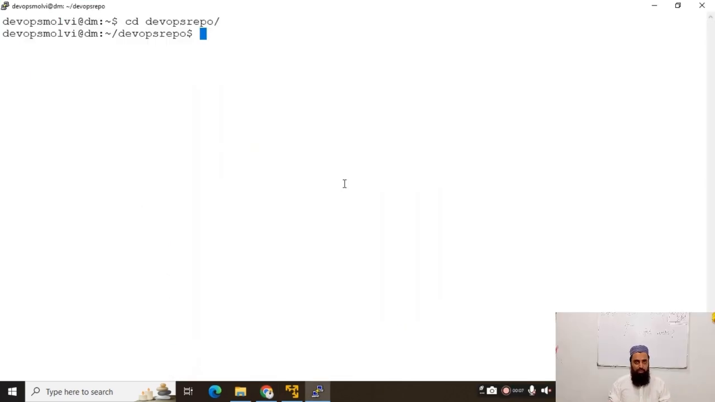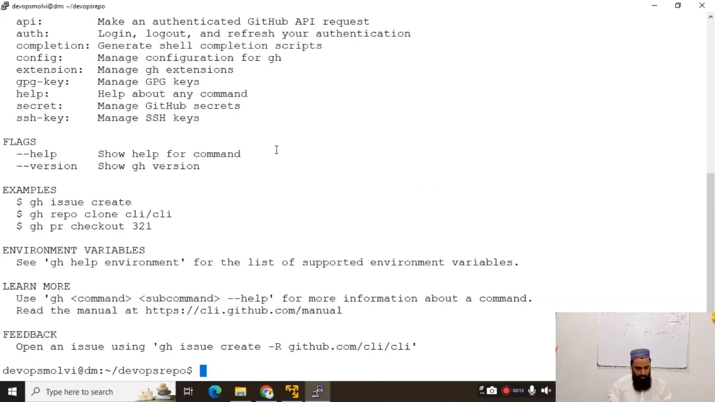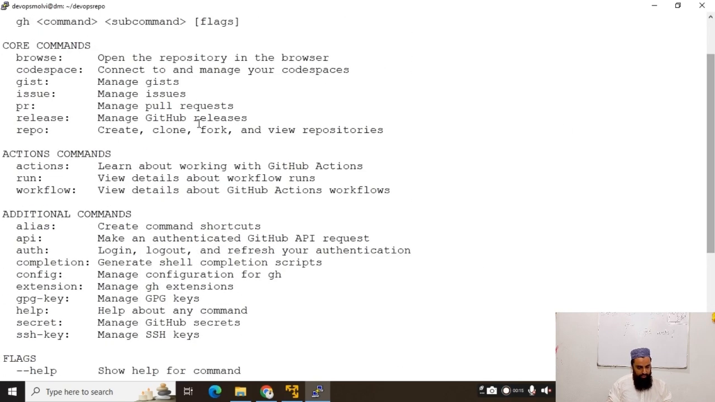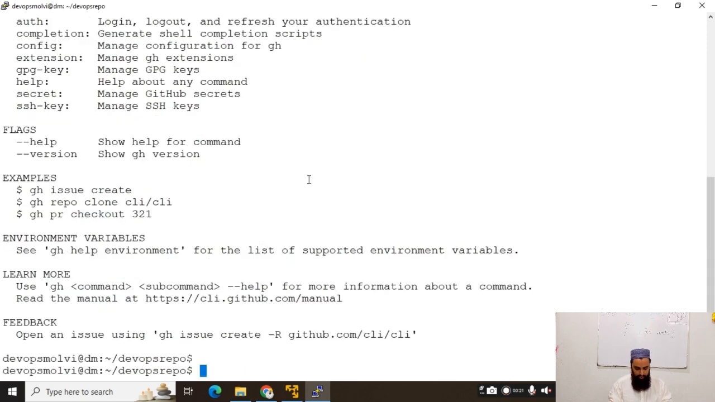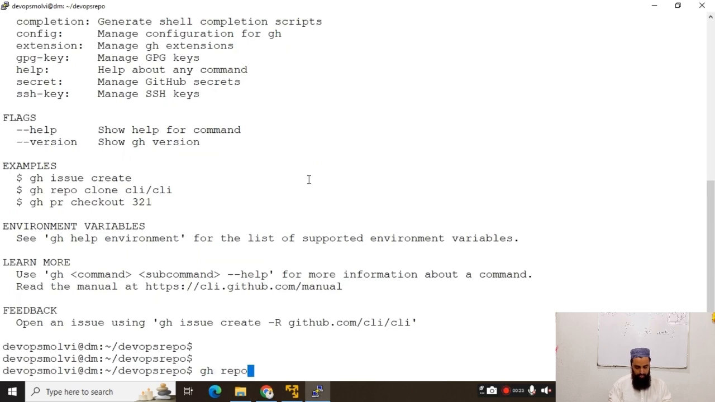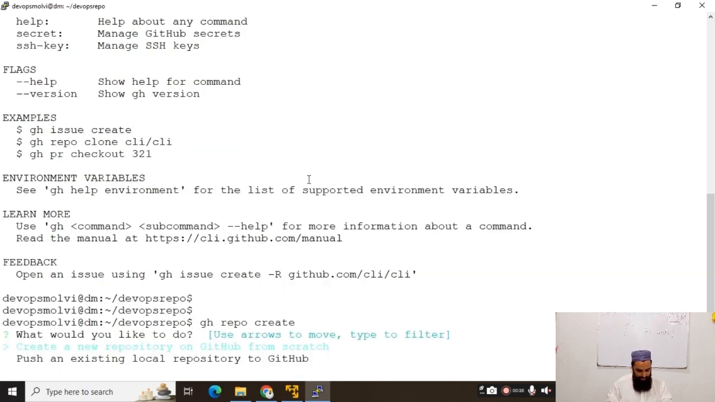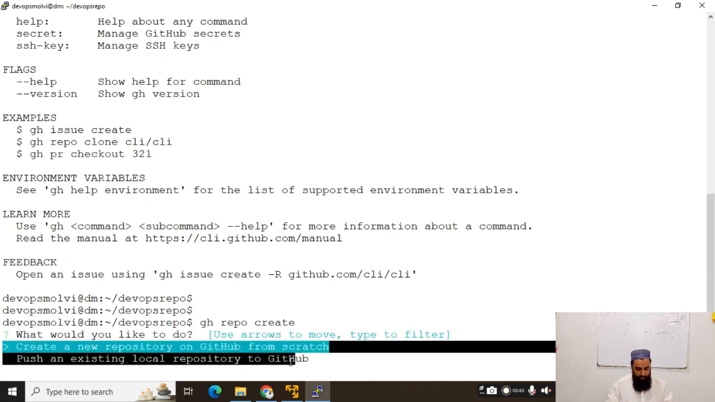Let's push this repository to GitHub. So the gh command is gh repo create. You can see it here: gh repo create, clone, fork, and view repositories. So I will use gh repo create. That is the simple command, and the same repository will be hosted on our github.com account. Now it is asking to create a new repository on GitHub from scratch or push an existing local repository to GitHub.